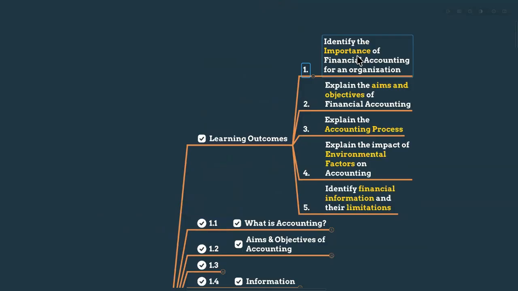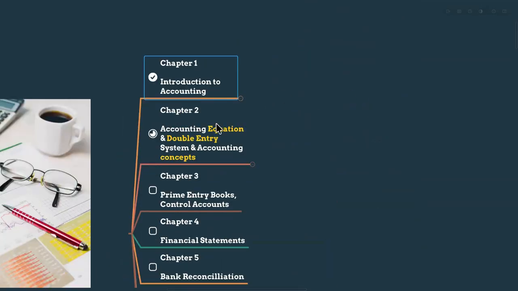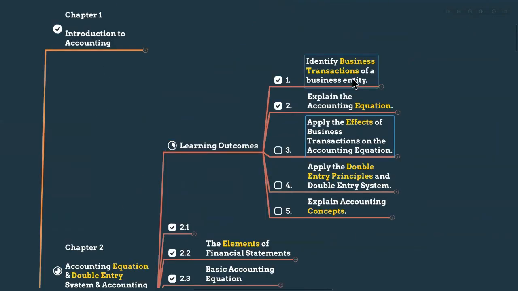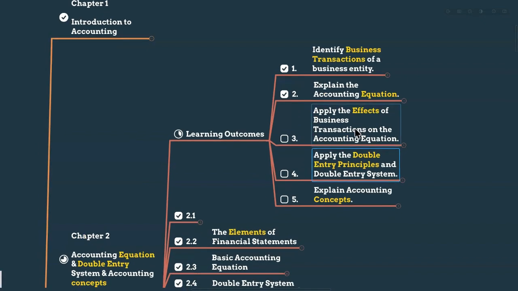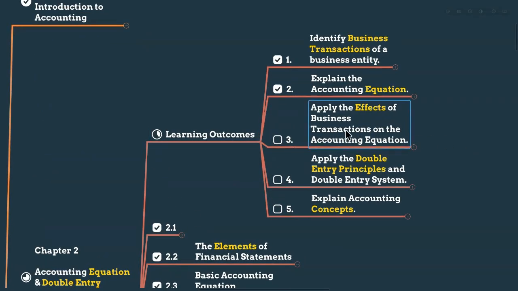As per the learning outcomes, you have to identify the importance of financial accounting, the objectives, the accounting process, environmental factors. And in chapter two, I have covered how to identify the business transactions of a business entity, explain the accounting equation, and apply the effects of business transactions on the accounting equation. Actually, we will achieve these learning outcomes when we do the past papers, right? When we do past papers, then we will achieve these, apply the accounting principles, everything.